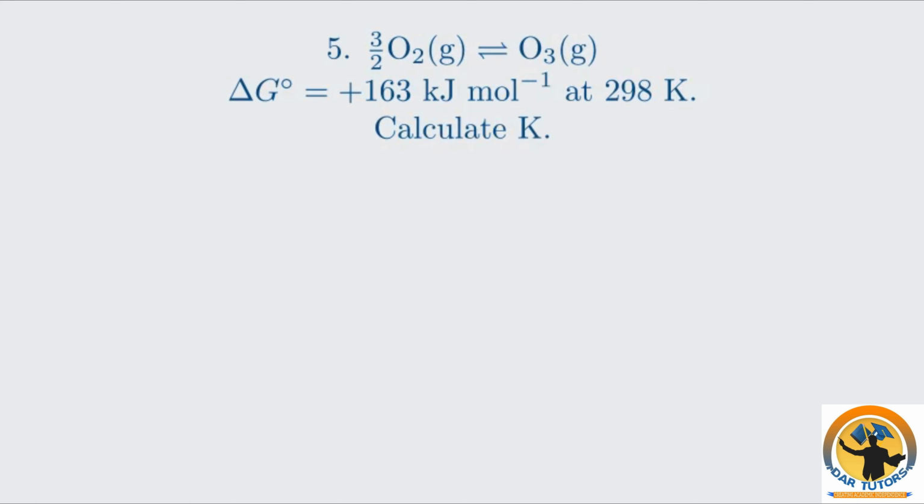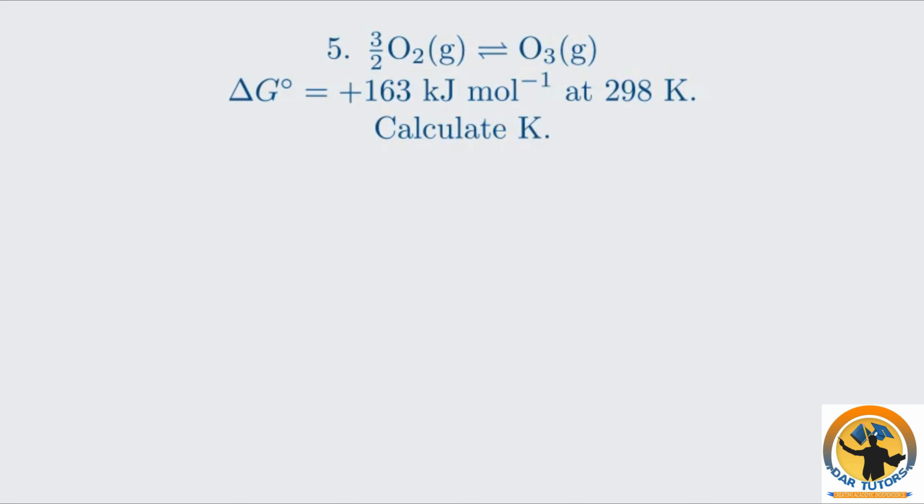Question 5. The standard Gibbs energy change for the formation of ozone, O3, from oxygen, O2, is plus 163 kilojoules per mole at 298 Kelvin. Calculate the equilibrium constant, K, for this process. This is our final practice question. Give it a try.